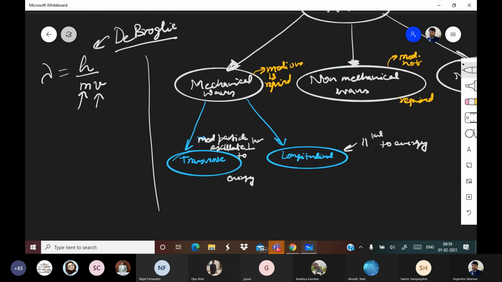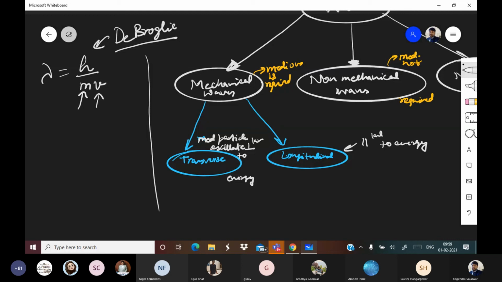Insignificant means you are not actually behaving as a wave. You are simply behaving as a mass or particle, right? So your wavelength, though it can be calculated, will be insignificant. Insignificant means it is of no use.